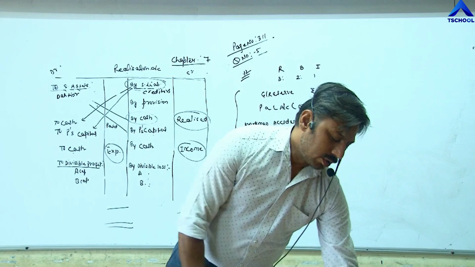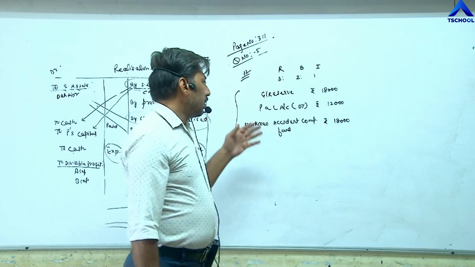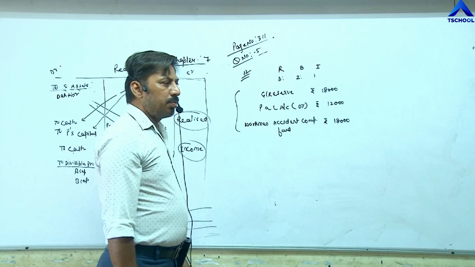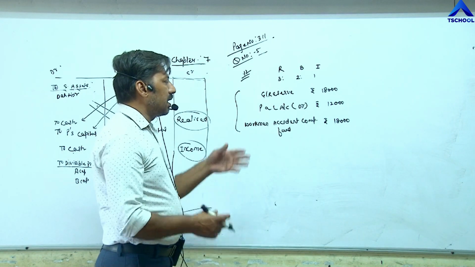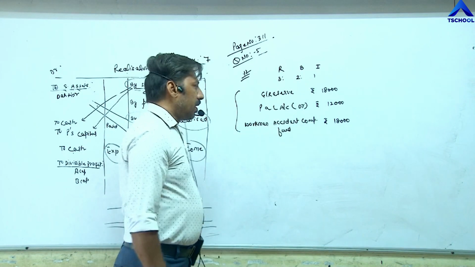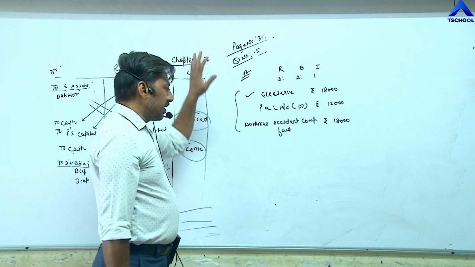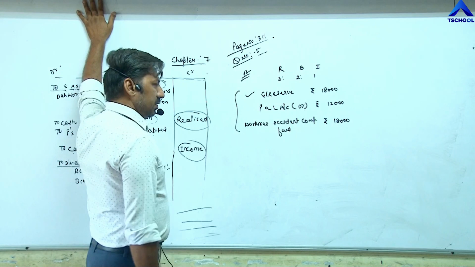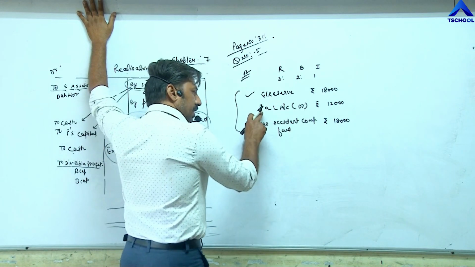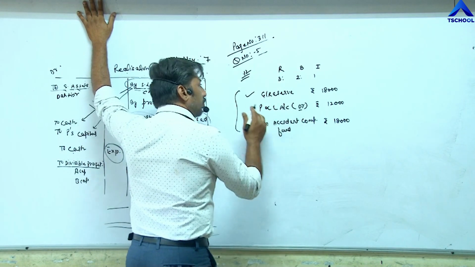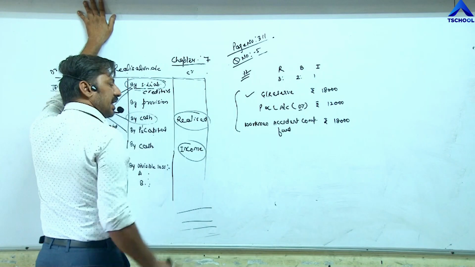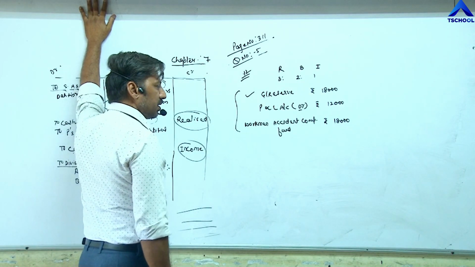We all know that these items are distributed among partners in their profit sharing ratio. General reserve has a credit balance, which means in the balance sheet it will be shown on the liability side. Here the P&L account debit balance is written, so it will be shown on the debit side, the asset side of the balance sheet.